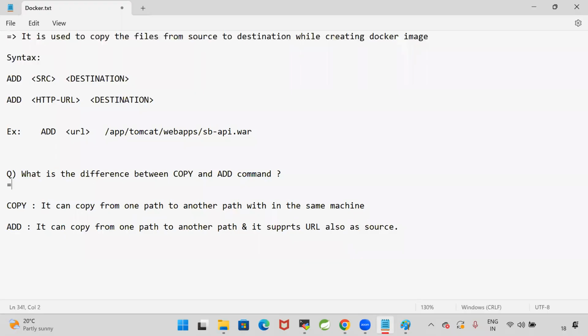Are you guys able to understand? What is the difference, what is the purpose of COPY command and ADD command?